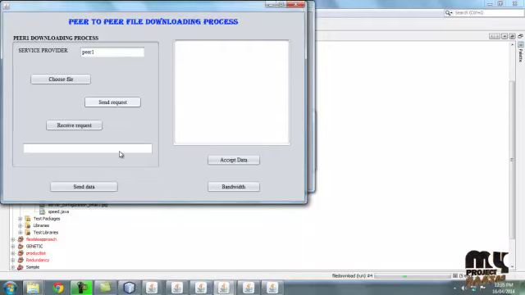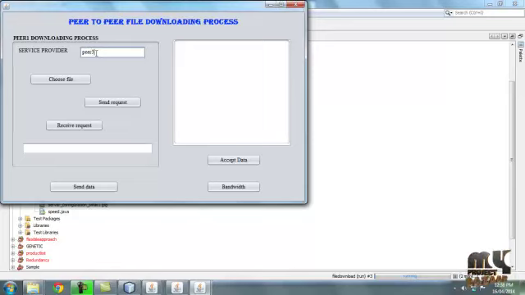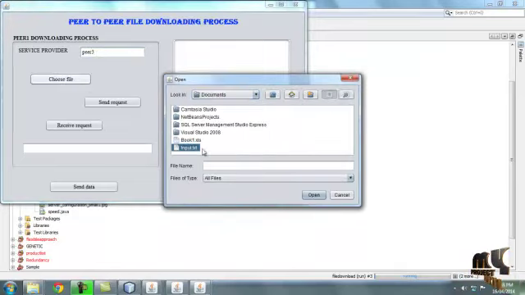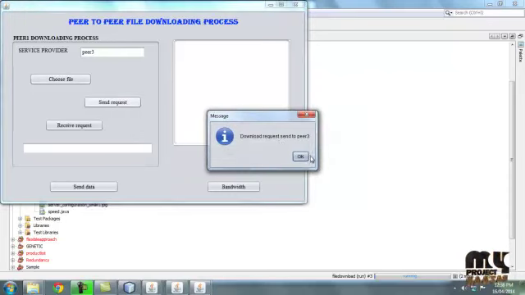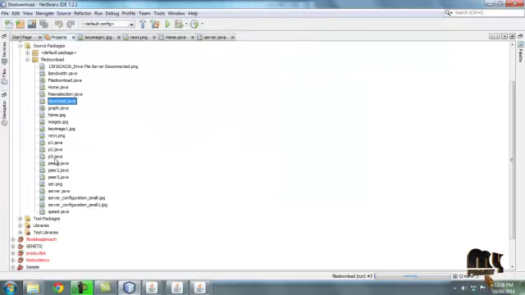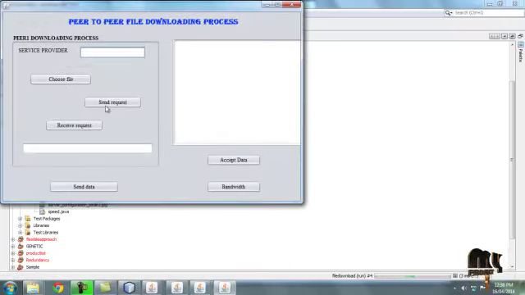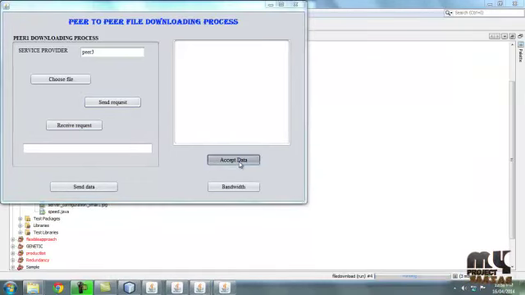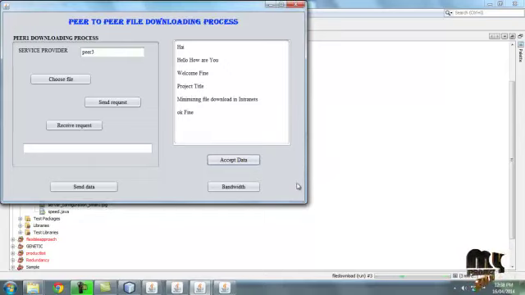Then here give the service provider name. The service provider name is peer 3, so choose file and click send request, and go to p3.java. Here the process is transferred to p3.java. By clicking receive records, the data will be received. Then clicking send file, the data will be sent. So the data is accepted here.